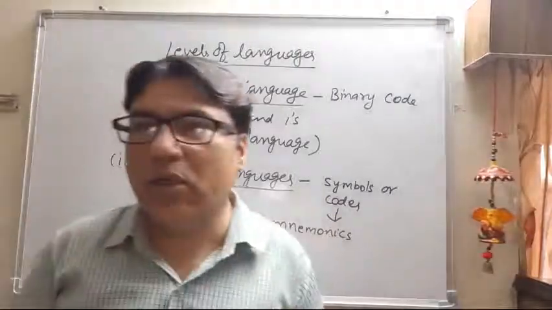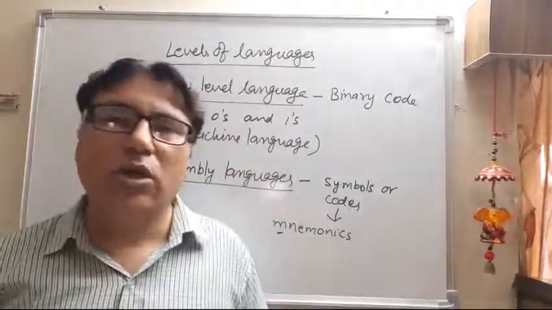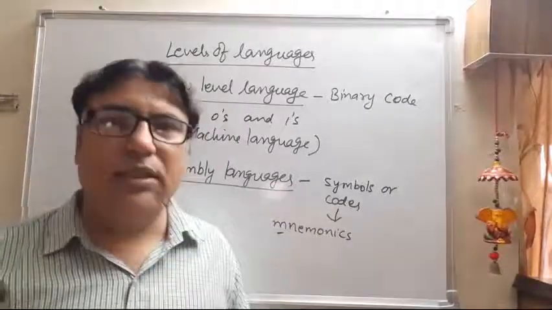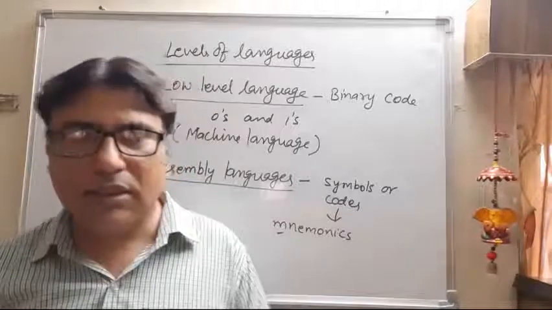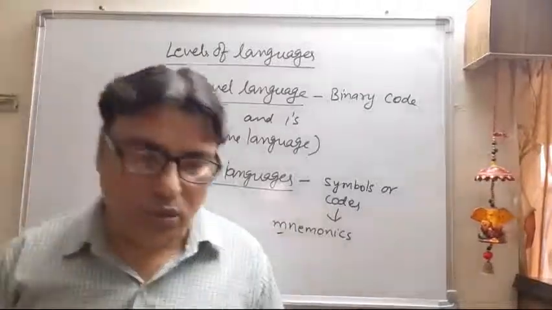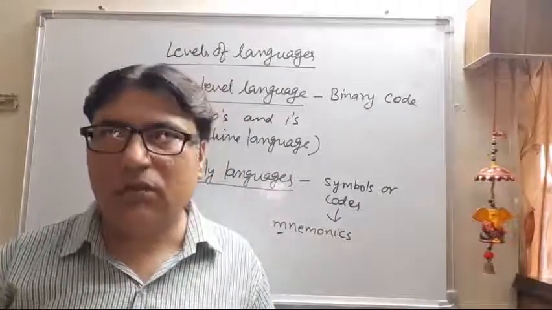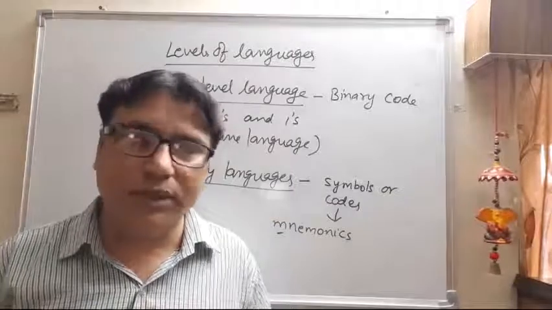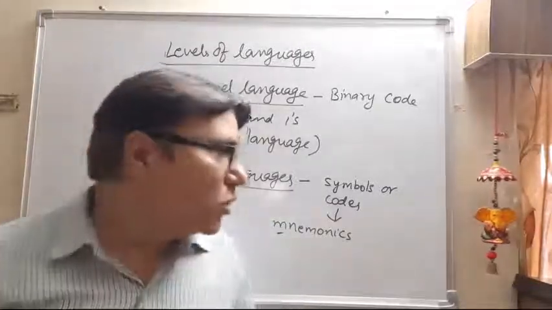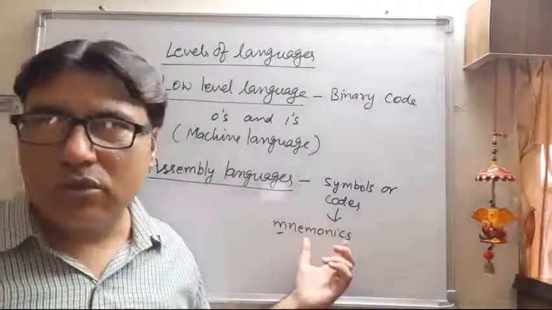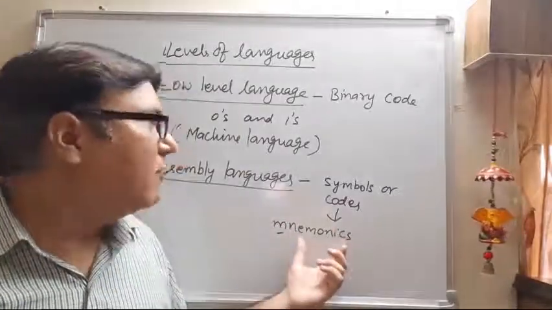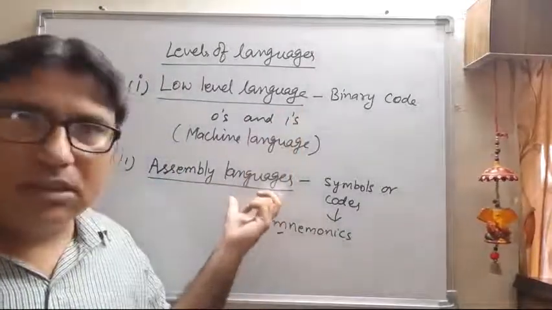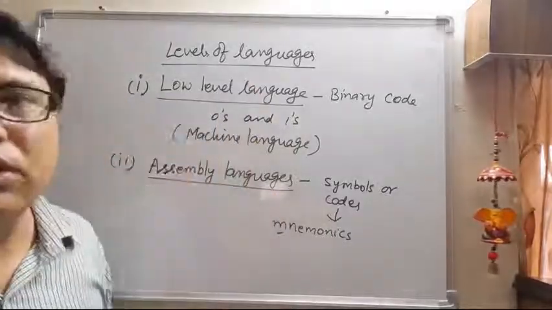So what were these mnemonics? They were small codes, or small signs. To start anything there was a different sign, to end anything there was a different sign, to add anything there was another sign, to make a line there was another sign. For everything there was a symbol. Remembering these symbols was also difficult, but not as difficult as the zeros and ones. So this language was quite easier compared to low level language.